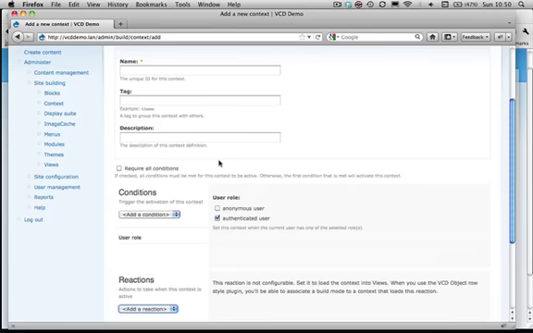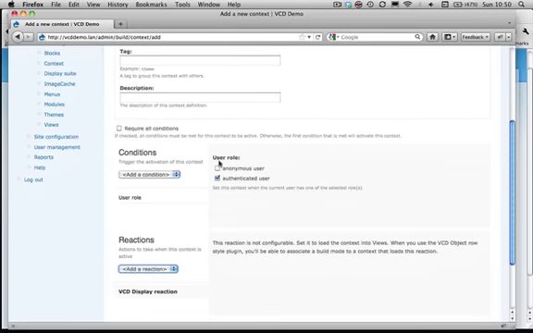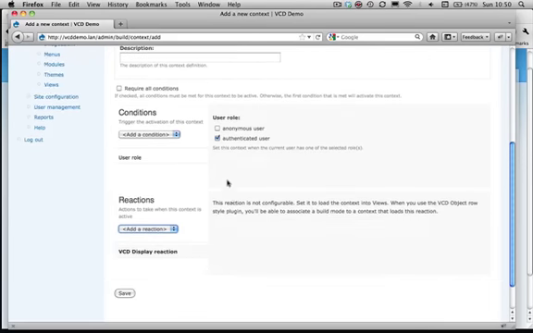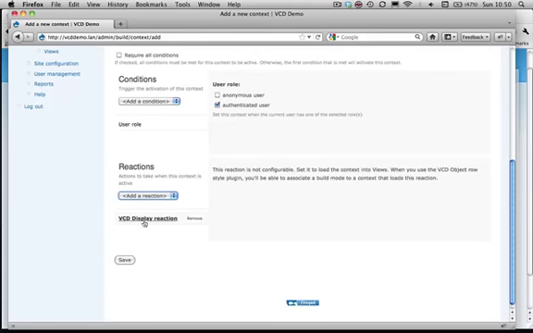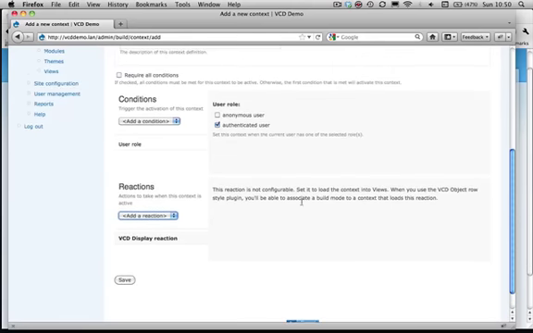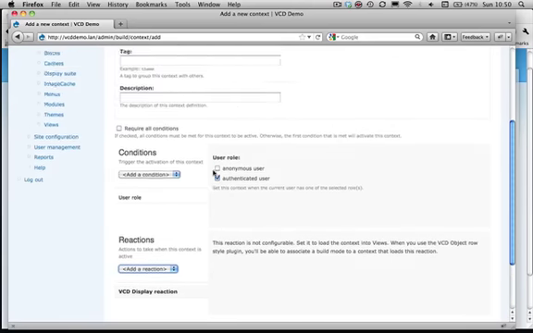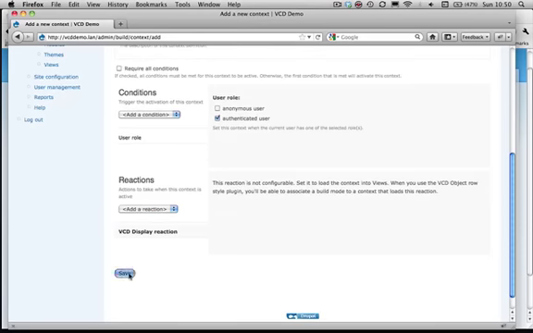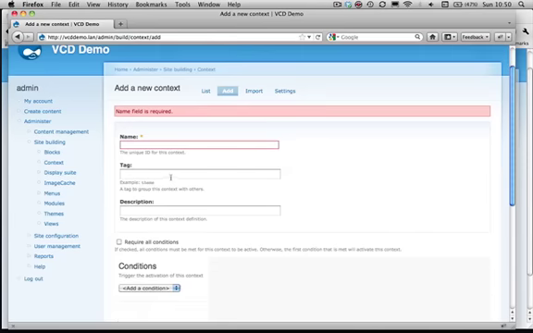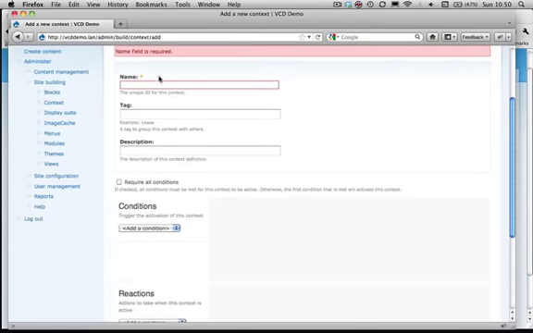So what you have to do when you use the VCD module is define conditions, and then enable the VCD display reaction. In this case, let's save this. Oh, I have to fill out a name, of course.